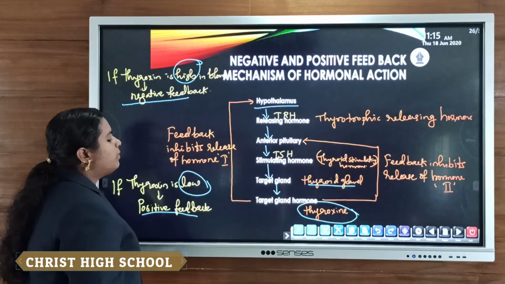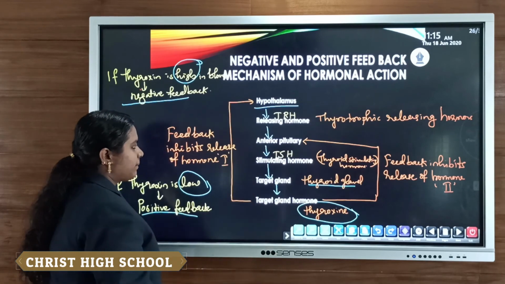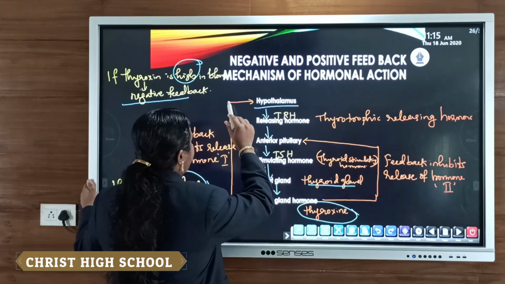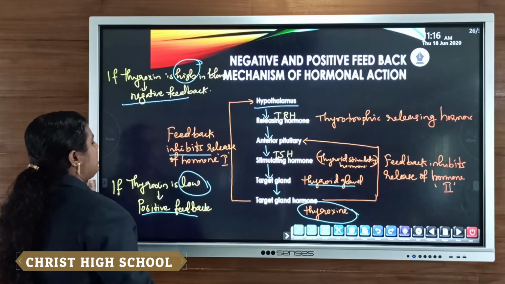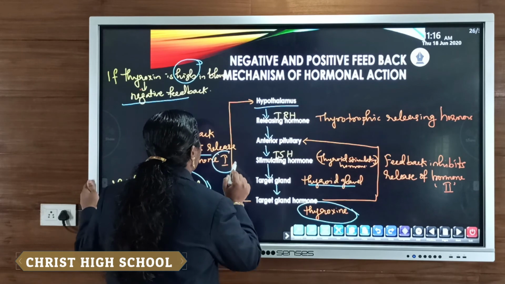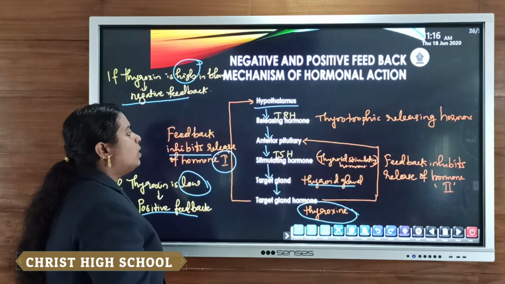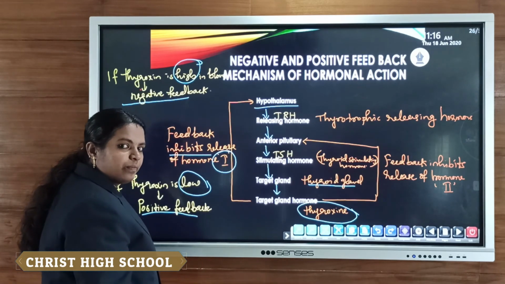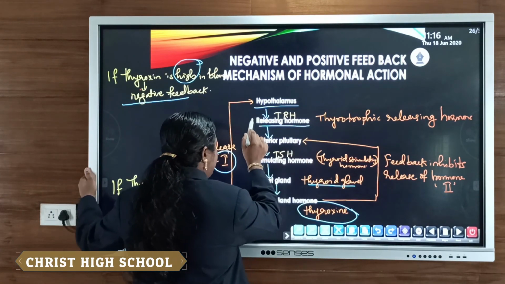If the level of thyroxine hormone is high in the blood, then it sends a message to the hypothalamus. It inhibits the release, which means negative feedback, and it inhibits releasing hormone 1. Releasing hormone 1 is the thyrotropic releasing hormone. So it inhibits the secretion of that releasing hormone from the hypothalamus.